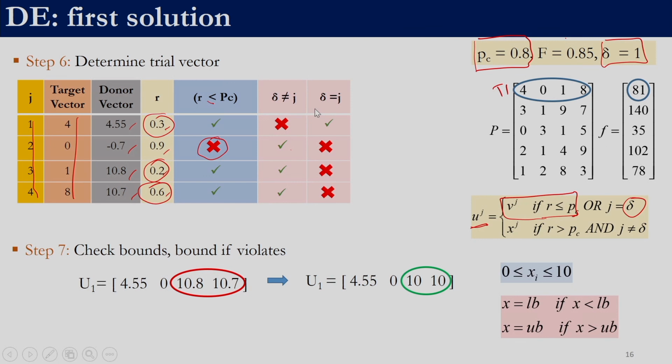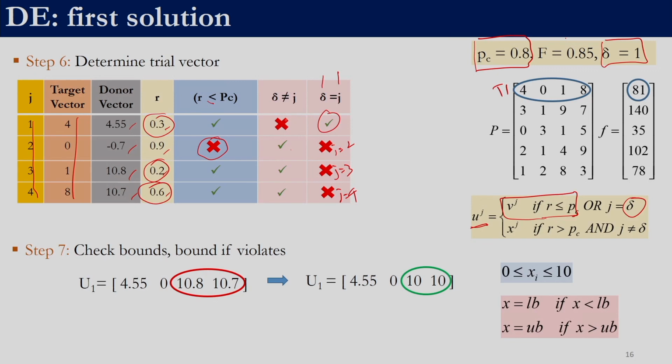In our case delta is equal to 1, and j is also 1. In other cases j is 2 over here, j is 3 over here and j is 4 over here. So, for the sake of completion we have given this entire thing, otherwise you do not need to check this condition for the first, third and fourth variables, because they directly satisfy r less than PC.